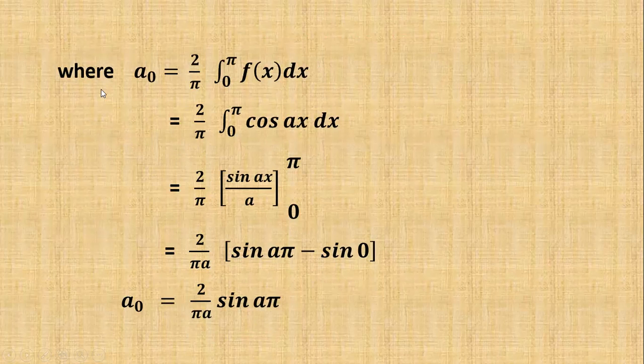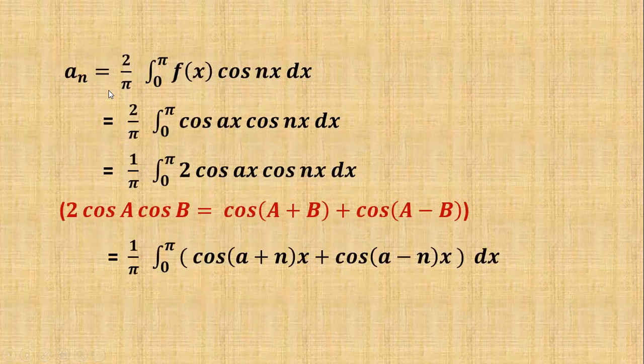In the same manner now we can find out the value of an. And an is equal to 2 by pi into integral 0 to pi f of x into cos nx dx, that is 2 by pi into integral 0 to pi cos ax into cos nx dx. Here 1 by pi into integral 0 to pi 2 cos ax into cos nx dx.